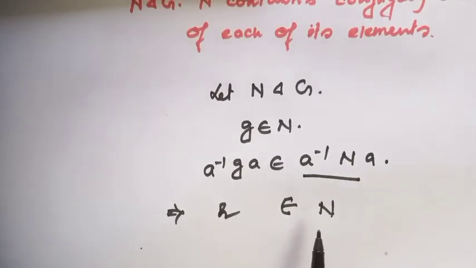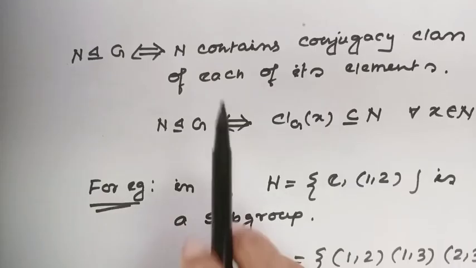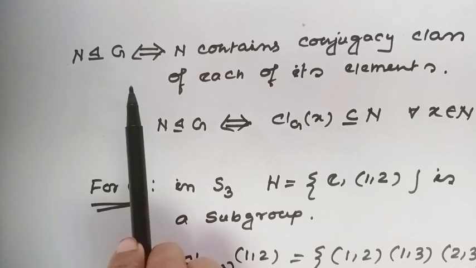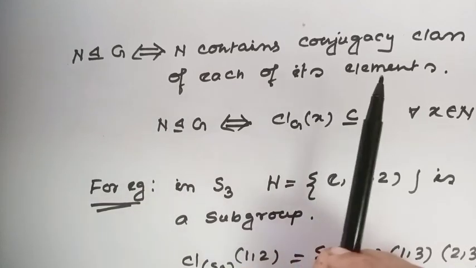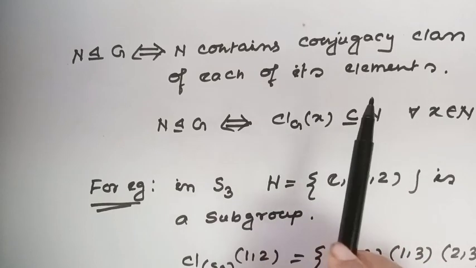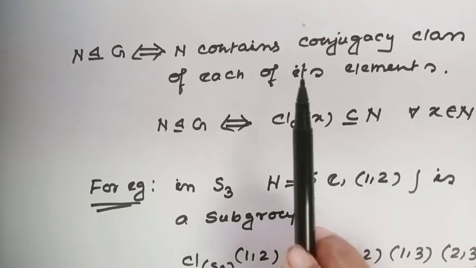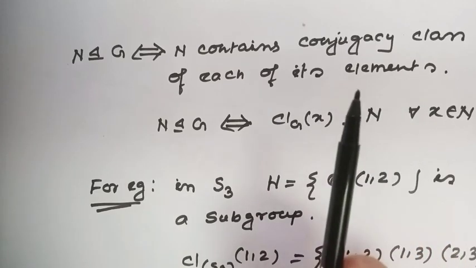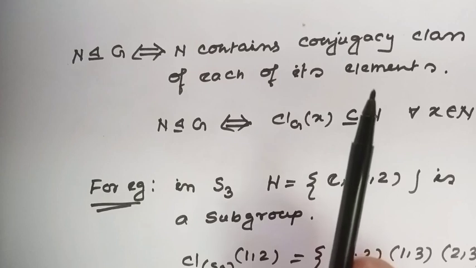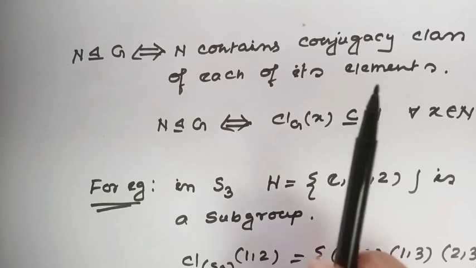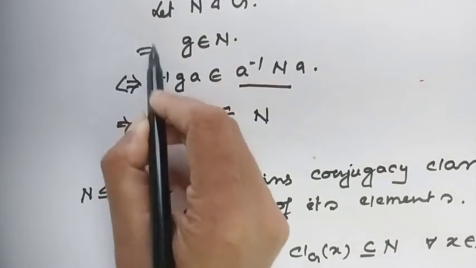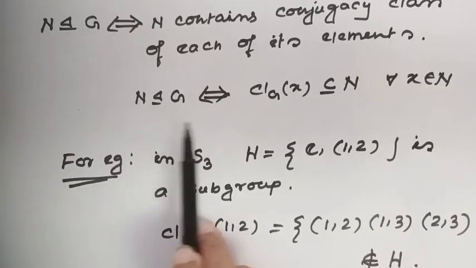The conjugacy class of each element belongs to the normal subgroup N, and this is an if and only if condition. If N is a normal subgroup of the group G, then N contains all conjugacy classes of each of its elements. Also, if N contains all conjugacy classes of each of its elements, then N must be a normal subgroup. That means this condition is an if and only if condition. Okay, this is the symbol.